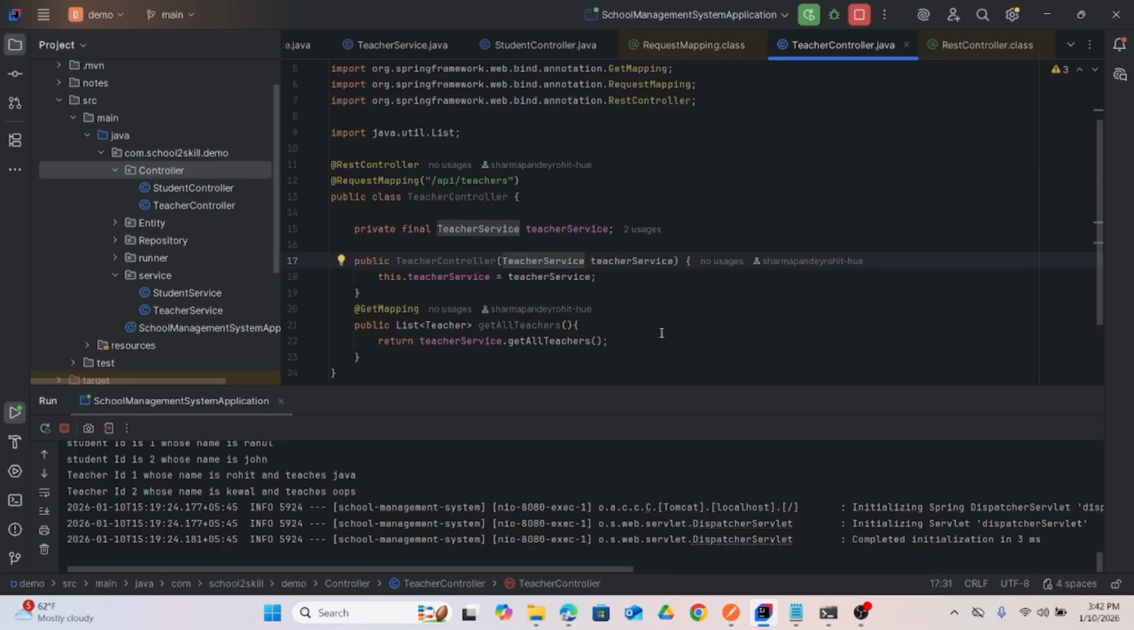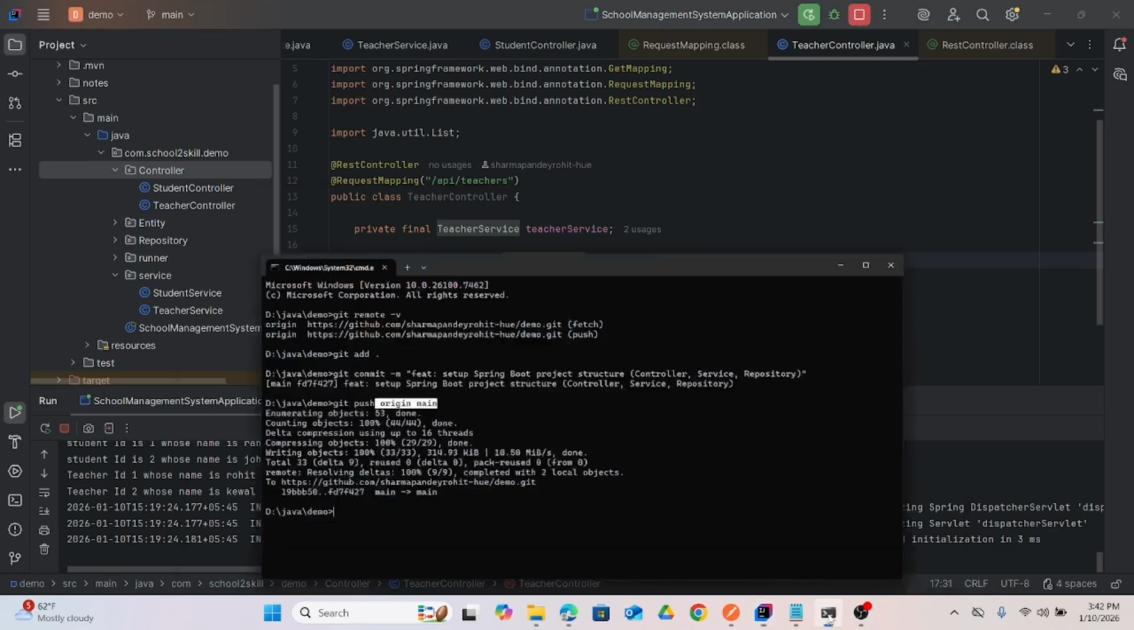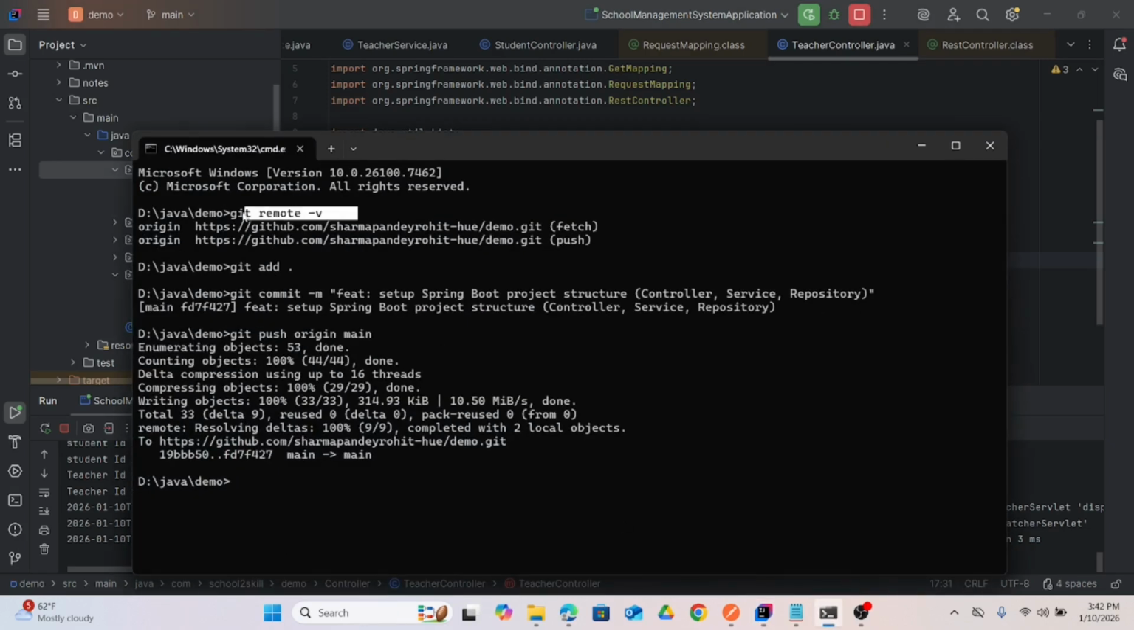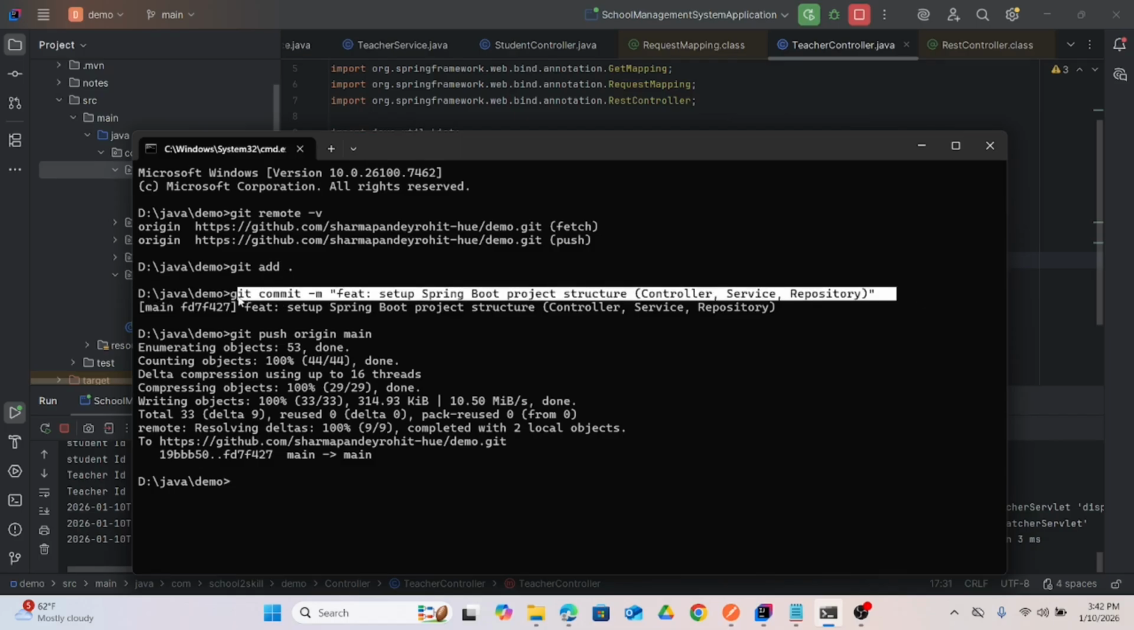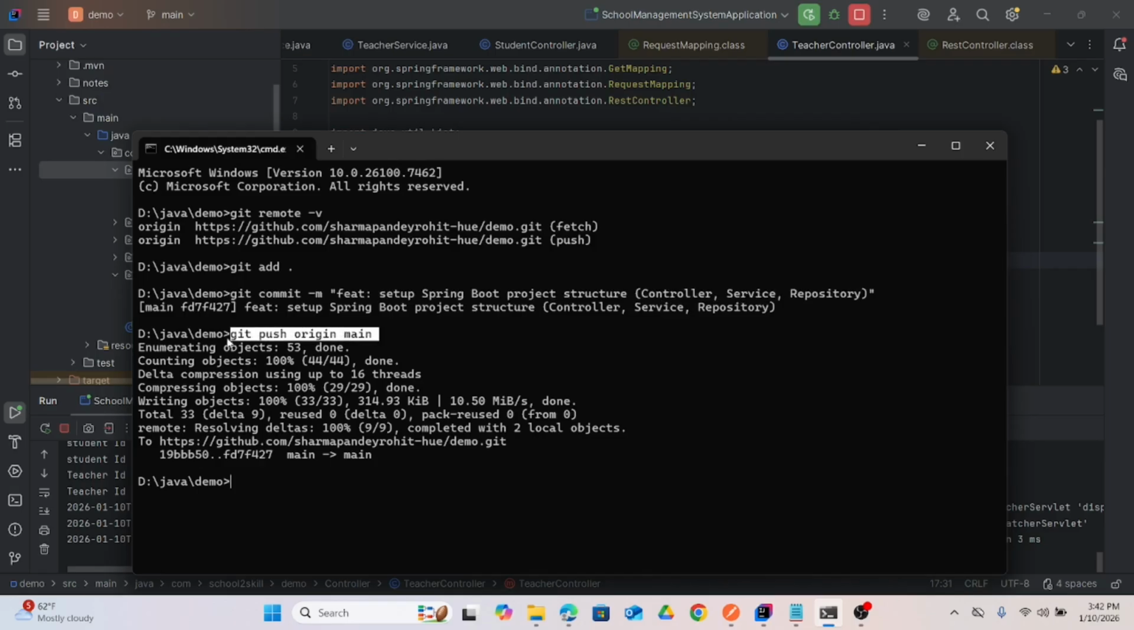So this is how I have done it, and to push it into GitHub, just check whether it is pointing to the same repo or not. If it is pointing, then add it and then commit it with a commit message, and then push it into GitHub.